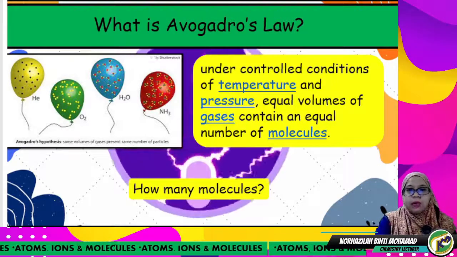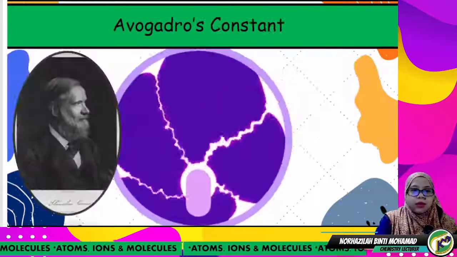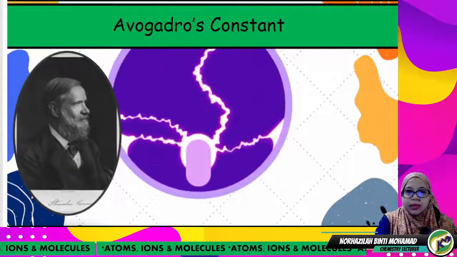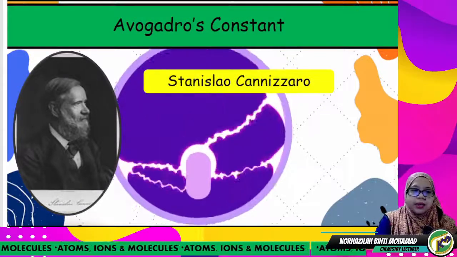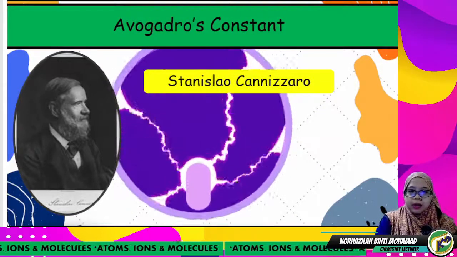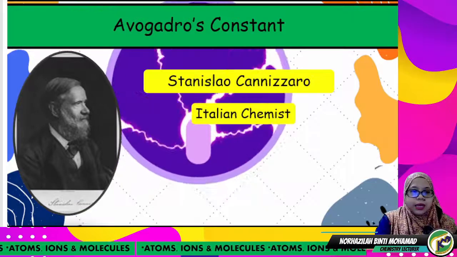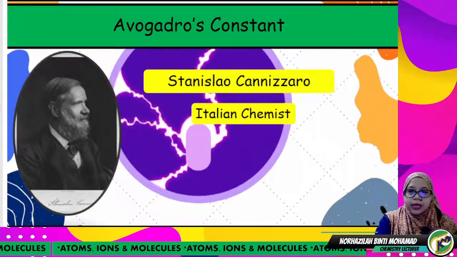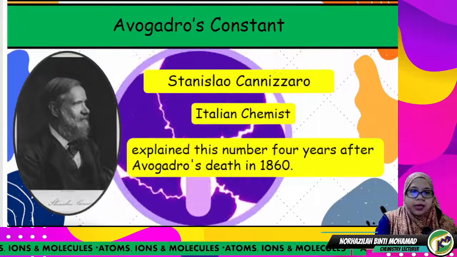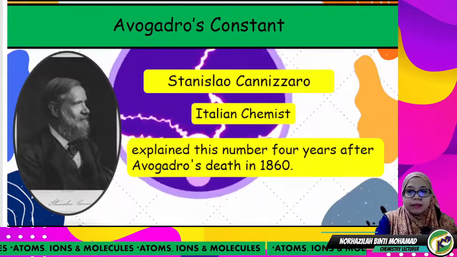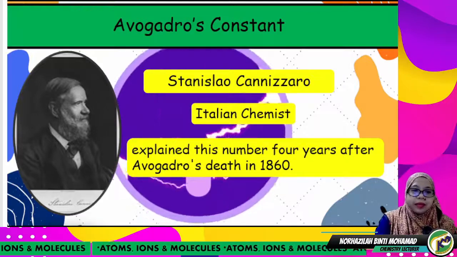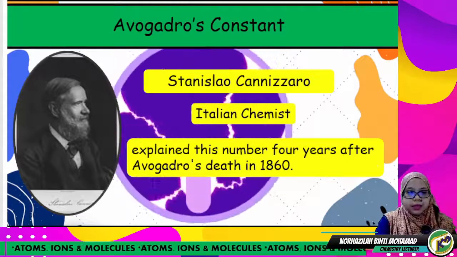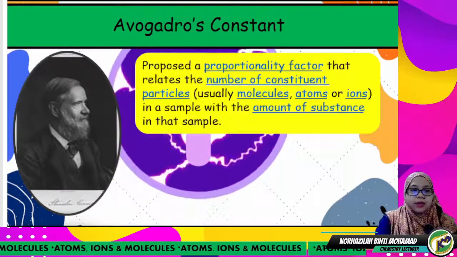So comes the second scientist, whose name is Stanislao Cannizzaro. He was an Italian chemist. He explained this number 4 years after Avogadro's death, in 1860.